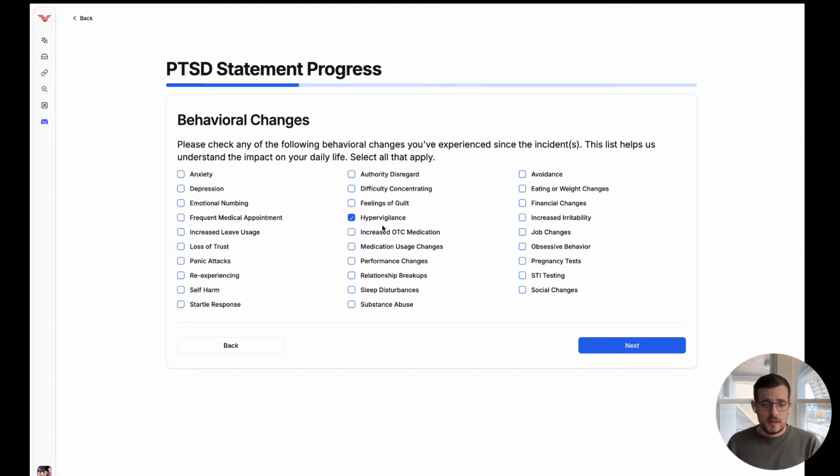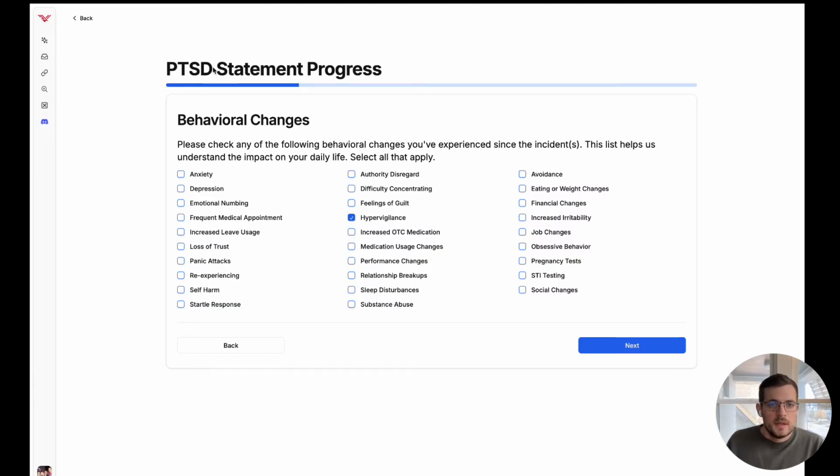At the end of the day, you need to select the behavior changes that are affecting you. I'm not asking you to make things up. I'm just asking you to be honest. Whatever you select here will get written down on that piece of paper that gets submitted to the VA, because we want to make sure that they see what's going on with you.